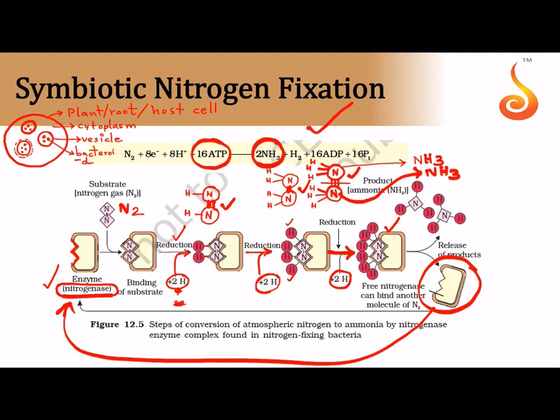So this equation is important. We used up a total of how many H plus? 1, 2, 3, 4, 5, 6 hydrogen atoms are used. Here they have given 8, that is 8 protons and 8 electrons, which make up 8 hydrogen. You're getting a byproduct of 2 hydrogens back over here. So actually out of 8, how many got used up? Only 6 got used up. And how many ATP molecules are getting used up over here? We are using up 16 ATP molecules that are broken down into 16 ADP and 16 Pi. So this is a very, very energy consuming, energy demanding process.